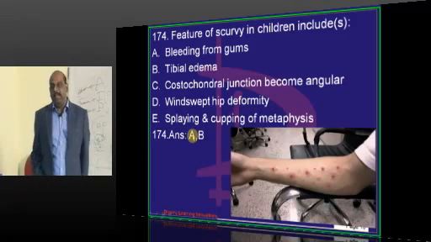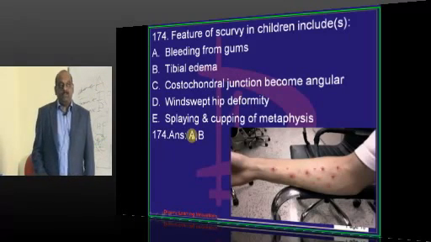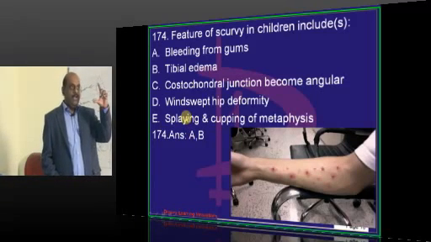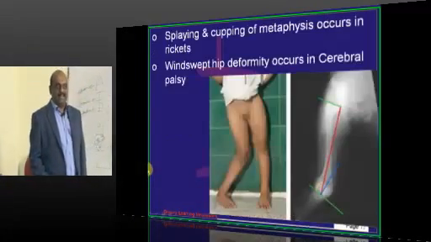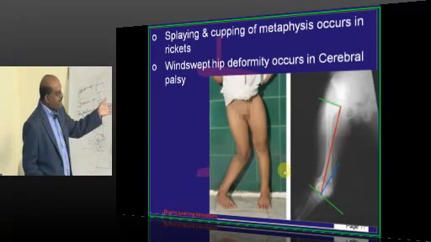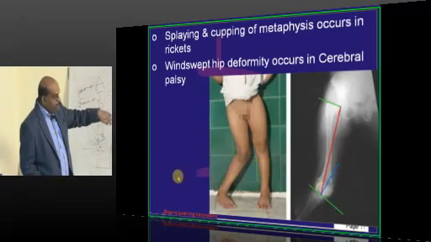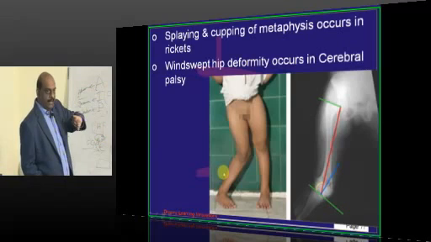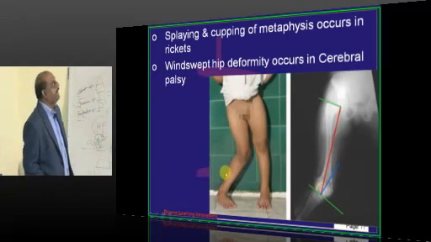Go home today and revise once. In which condition is Wimberger sign seen, in which is widening of the metaphysis seen, everything. So this is called windswept deformity. As such, wind has swept and led to development of a deformity. Sometimes it occurs in both the limbs. It can occur in rickets, and it can also very much be seen in cerebral palsy.